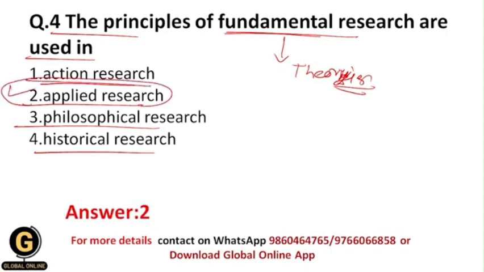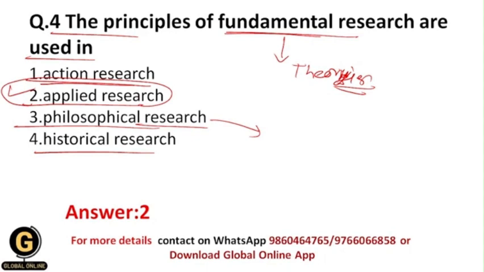And all of you know what action research is, and philosophical research is nothing but basically here we study the philosophy of the things. So for example, there is some kind of data, or there is some kind of relationship between the variables. So here we find out the roots of it. Basically we find out the causes of it or the history of it.